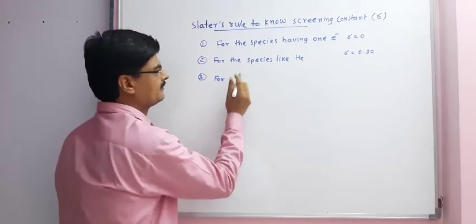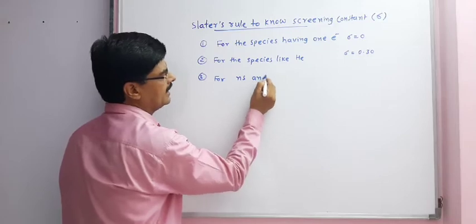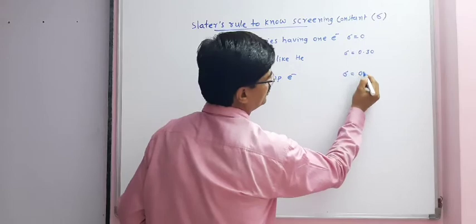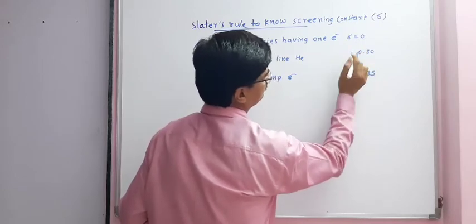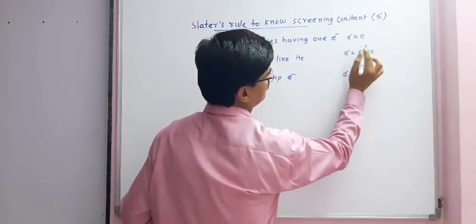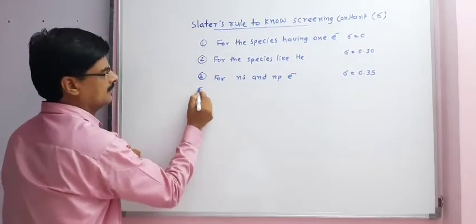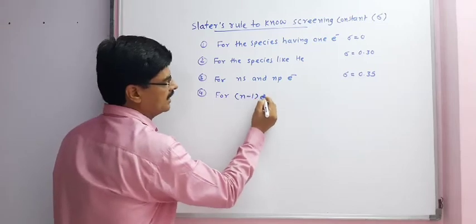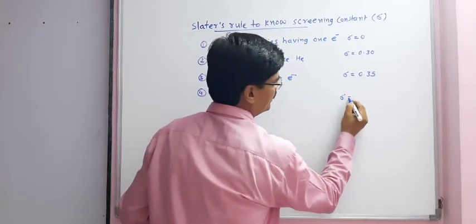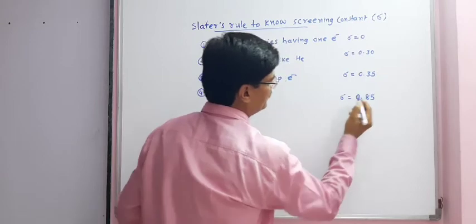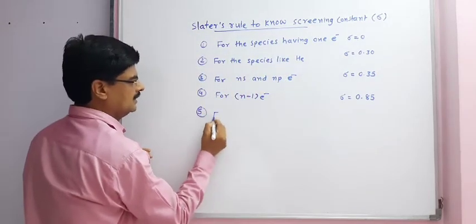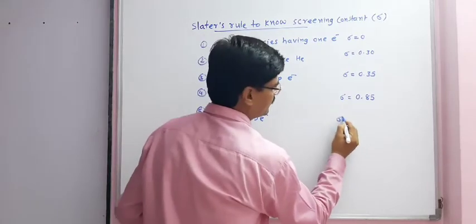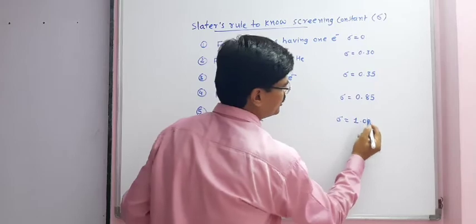For ns and np electrons, sigma is equal to 0.35. For n-1 electrons, sigma is equal to 0.85, and for n-2 electrons, sigma is equal to 1.00.